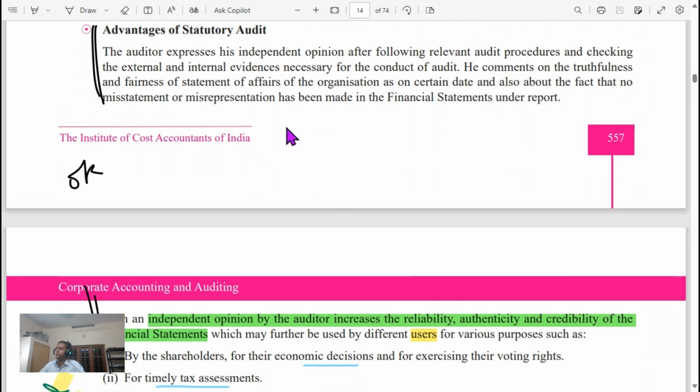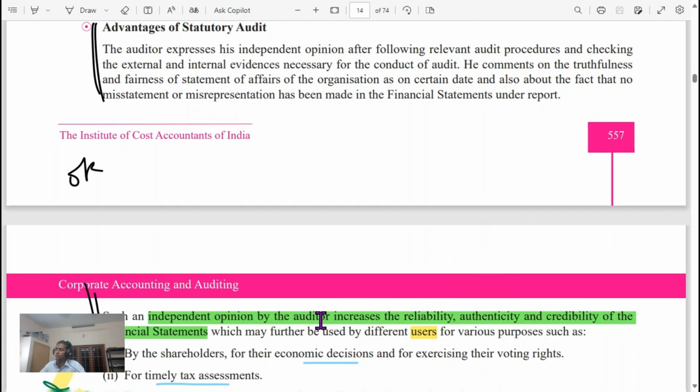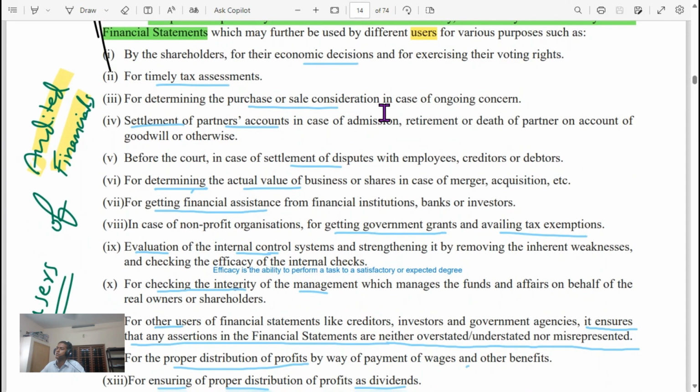Advantages of statutory audit. Independent opinion by the auditor increases the reliability, authenticity, and credibility of financial statements, which may be required by different users.